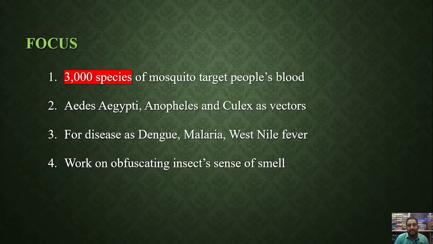Here the matter is not which mosquito transmits a particular disease. The matter is how the particular mosquito acts as a vector. Vector means what? It takes a virus from one place to another place. It spreads towards the human blood. It sucks the human blood, transmitting the virus in the process.